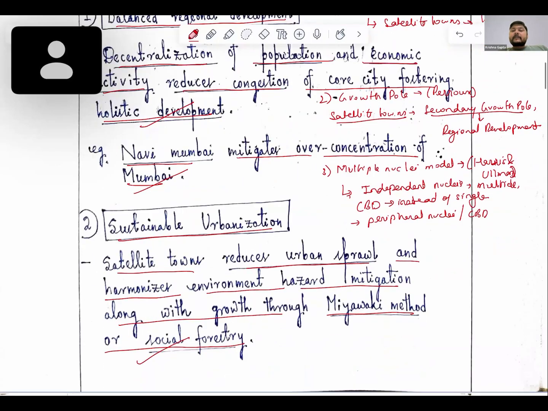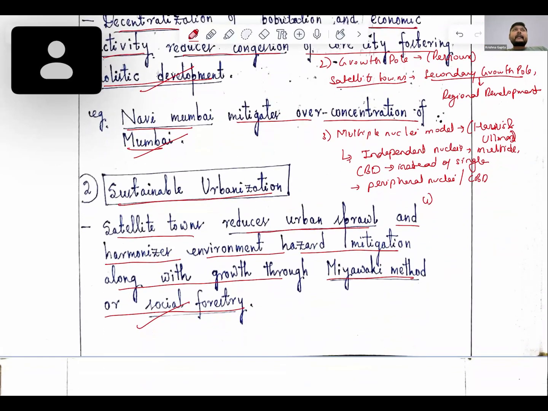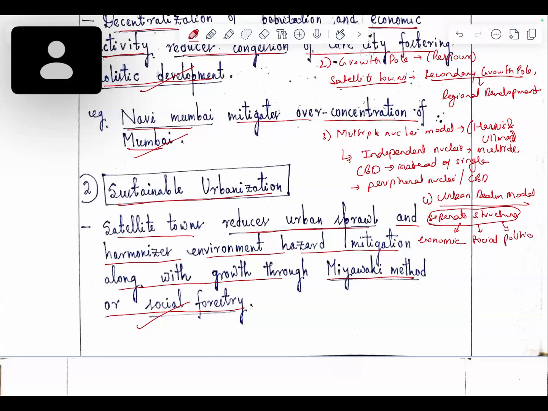Apart from this, we also have another model here, that is the urban realm model. Under this urban realm model, we'll be saying that there are separate structures, like economic, social, and political. And this can be addressed with the help of David Harvey, with respect to the presence of various different structures.